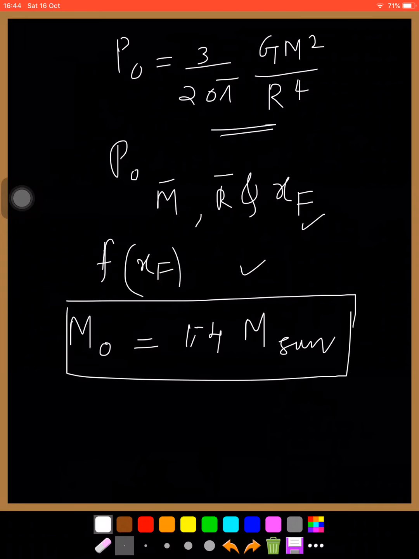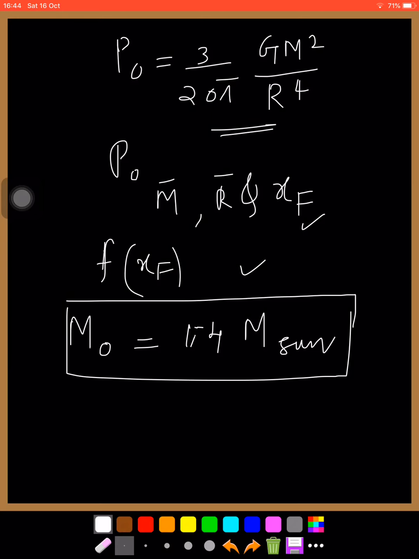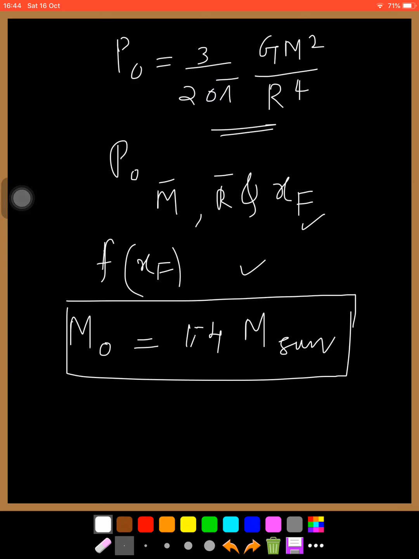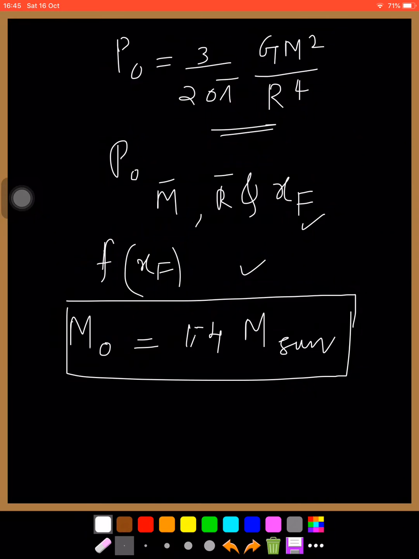And this is the Chandrasekhar limit, that is, if the mass of the star is less than 1.4 times the mass of sun, the star will be a white dwarf star.